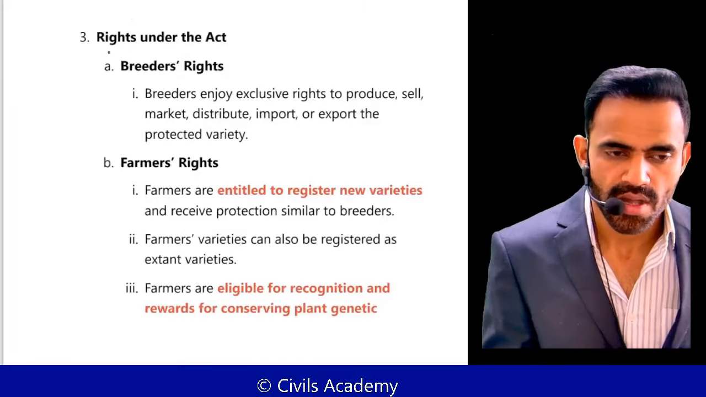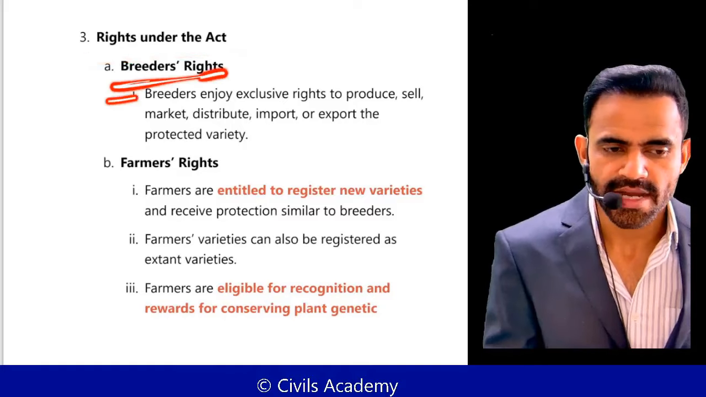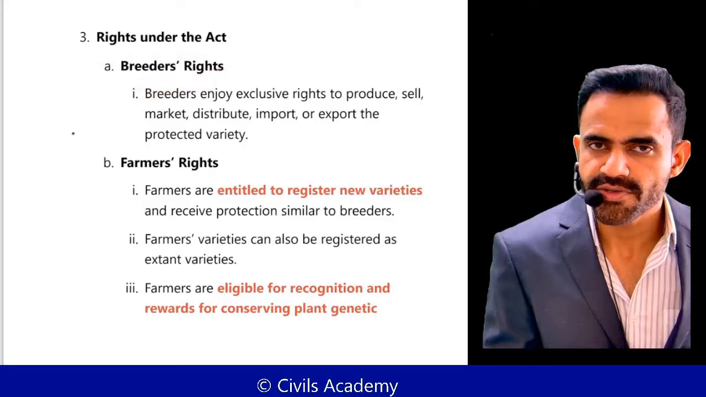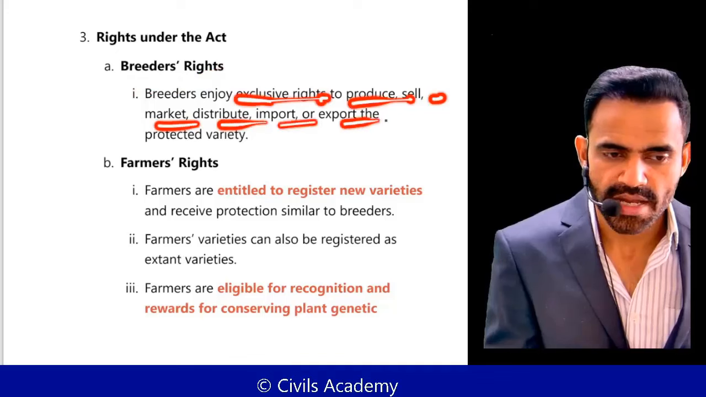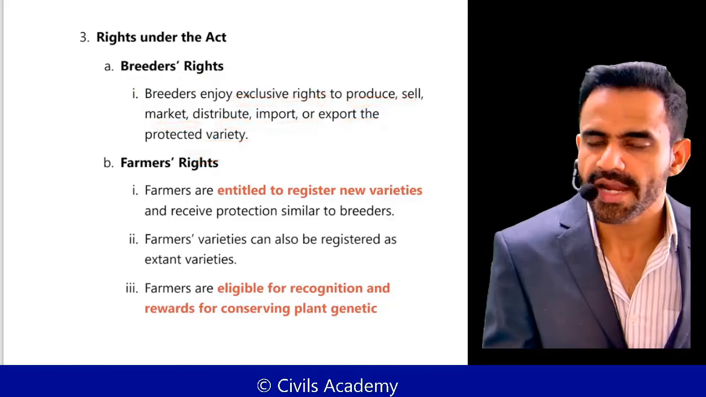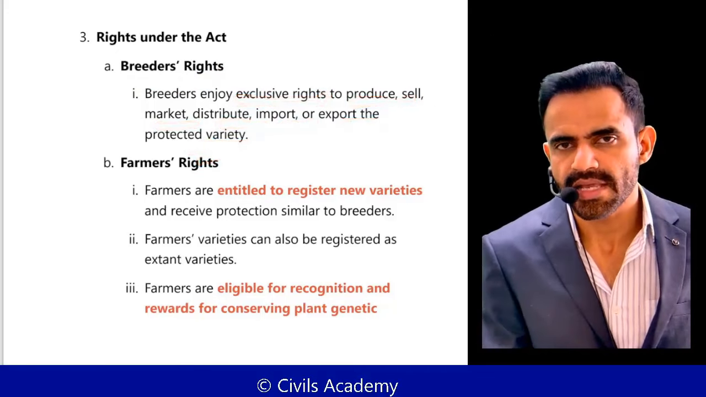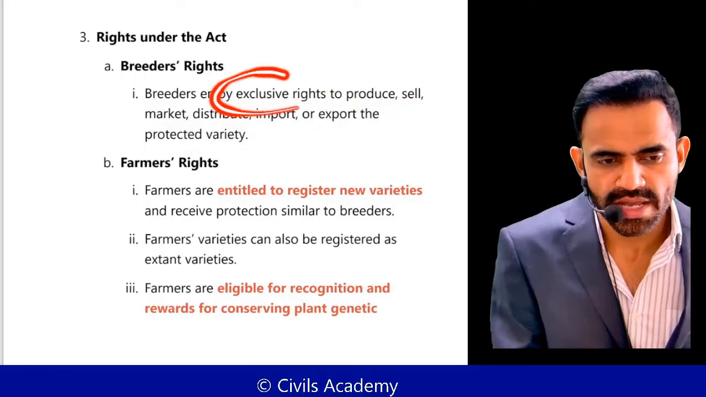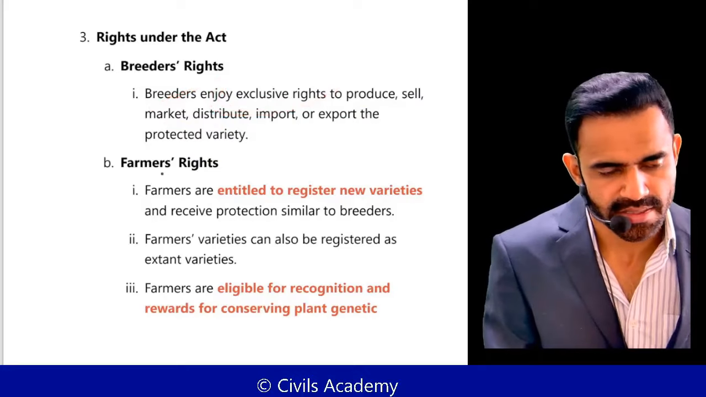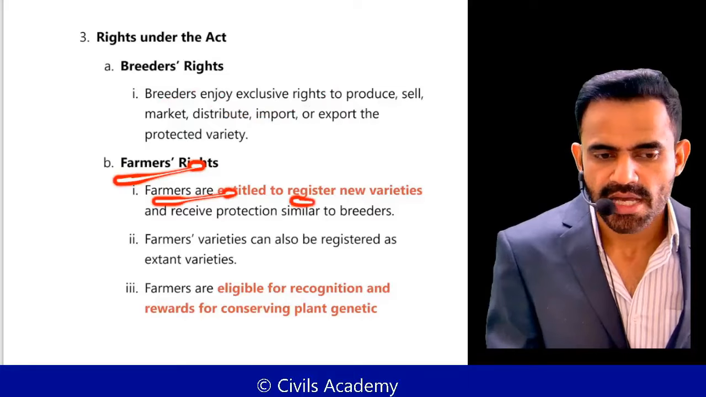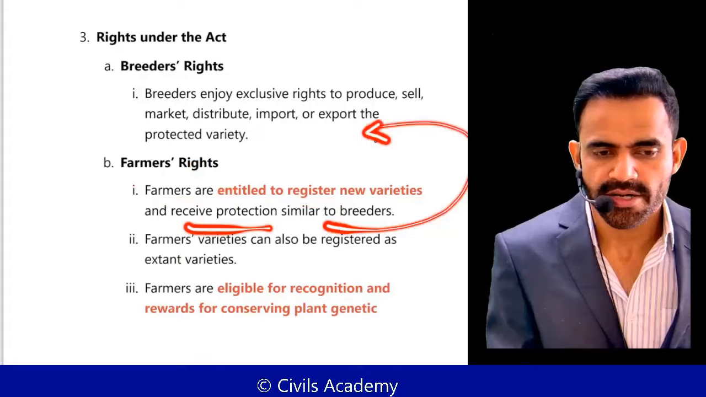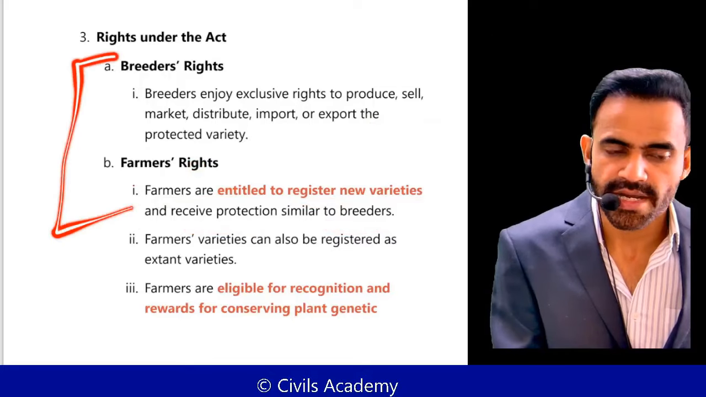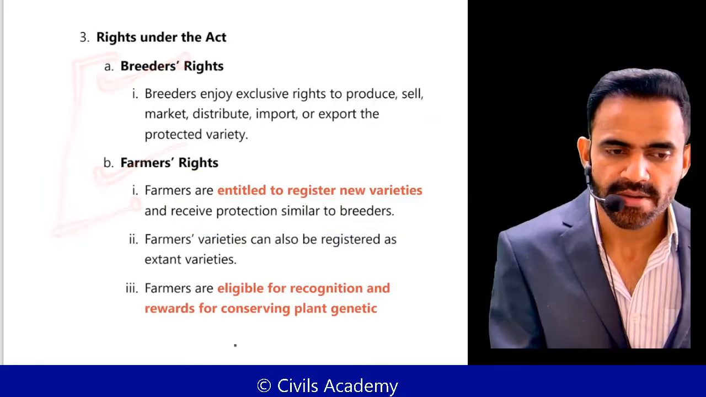Now, what are the rights under this act? Breeder's right. Breeder basically means you have developed a new variety through R&D. So you have the exclusive right to produce, sell, market, distribute, import, and export the variety. Otherwise, why are you going to invest your time and money into this if you will not have exclusive right? But understand, farmers are also entitled to register new varieties and they can receive protection similar to breeders. So what we are trying to do is balance the breeder as well as the farmers.